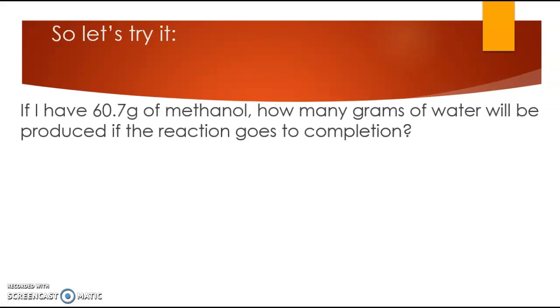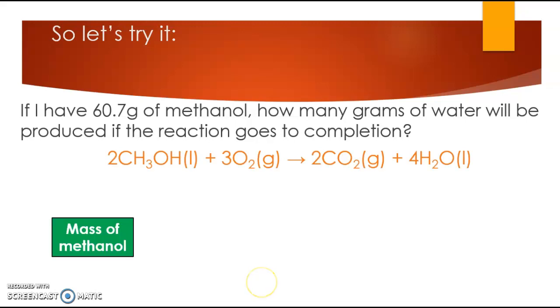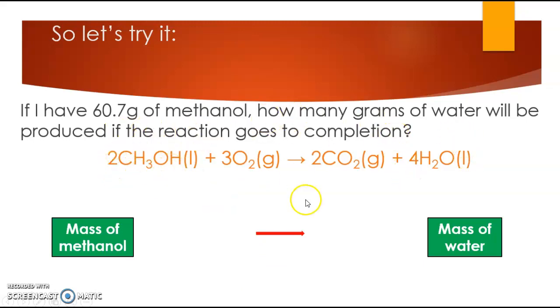If I have 60.7 grams of methanol, how many grams of water will be produced if the reaction goes to completion? So what is this really asking me? It's asking me to take the mass of methanol, so grams of methanol, that's a measurable quantity, and predict the mass of water from the reaction. But I don't have a conversion between grams of methanol and grams of water, do I? Again, I can't say how much water is there in methanol. That doesn't make sense. What I do have instead is the molar ratio between them.